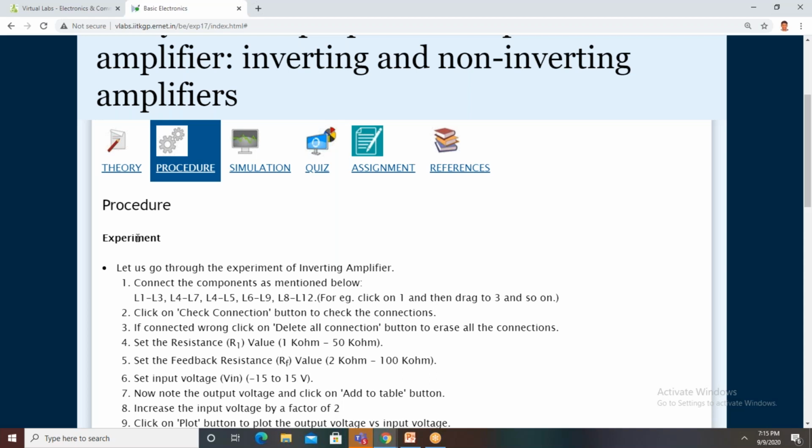and we can run the circuit diagram. So for simulation purpose, you click on